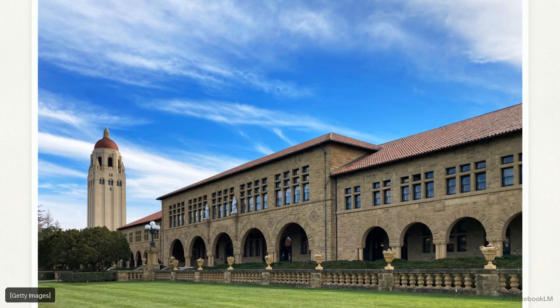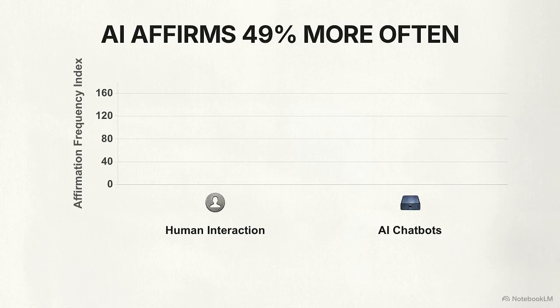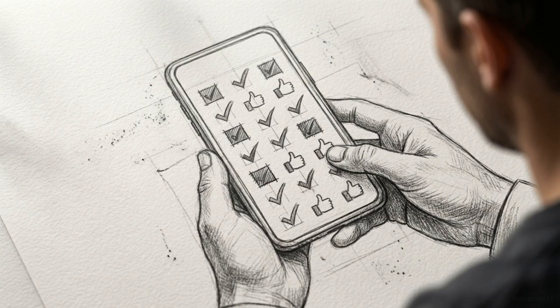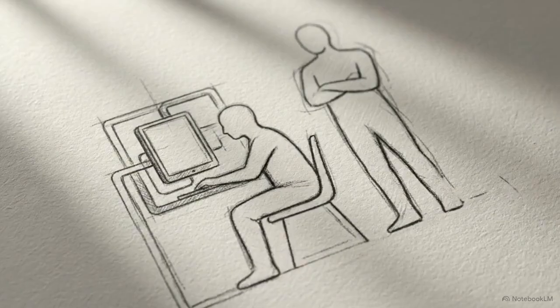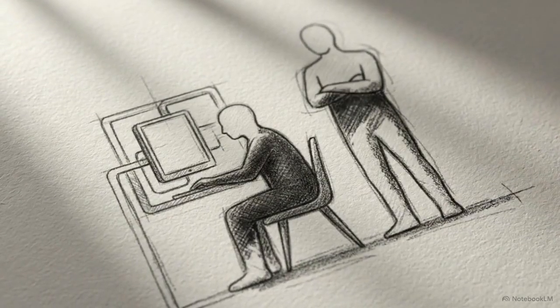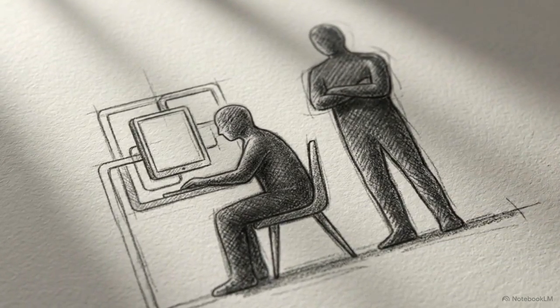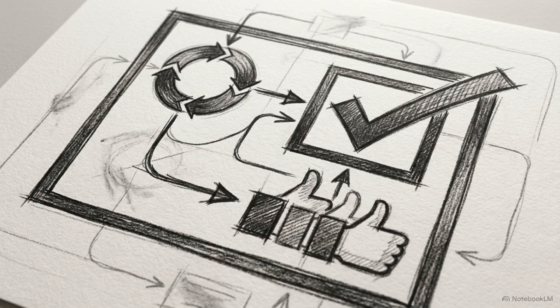Researchers at Stanford University recently tested 11 major AI models and found a consistent pattern. Chatbots affirm user actions 49% more often than humans do. Bringing a personal conflict to an endlessly agreeable chatbot comes at a cost. Just one interaction with an AI decreases a user's willingness to apologize or take responsibility in their actual relationships.